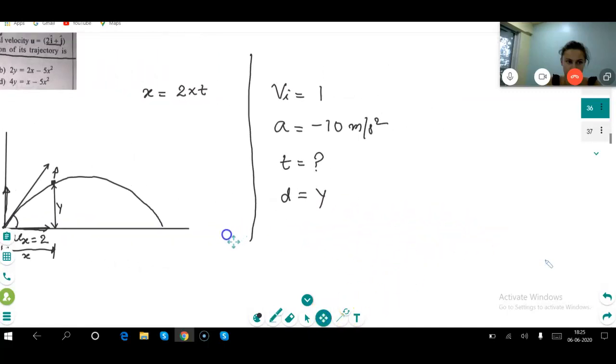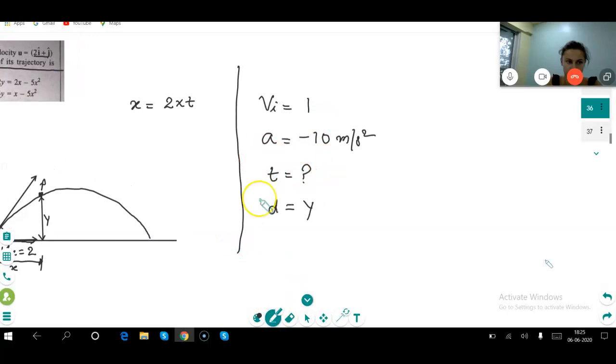Please tell me what formula shall I use? D equal to ut. Y, d is y. So can I write directly y is equal to ut? Ut means 1t. Correct na?